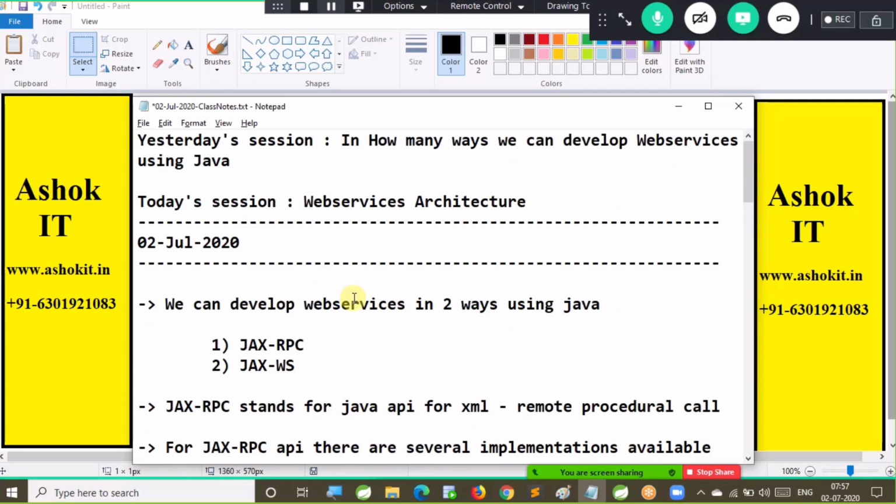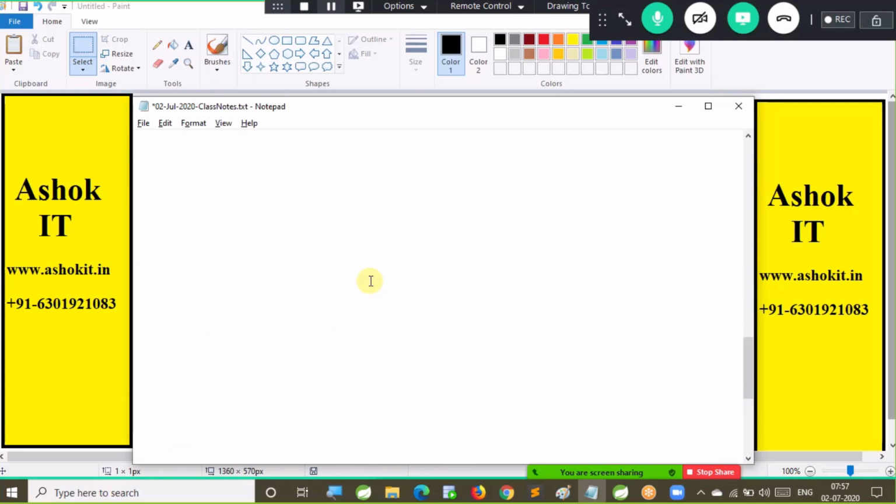So these are the points that we discussed in the last session. Now let's understand what is web services architecture, how web services are working in the industry. Web services architecture. Concentrate. This is very important to develop distributed applications.